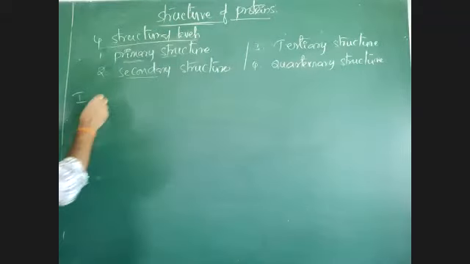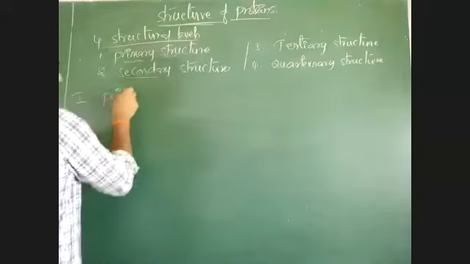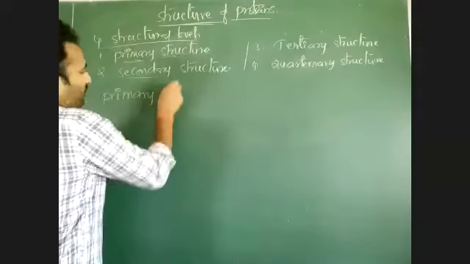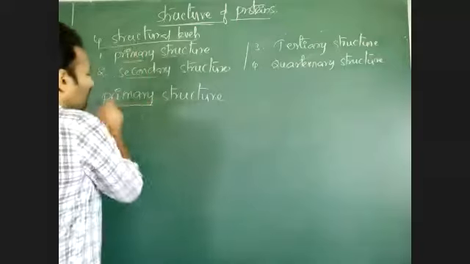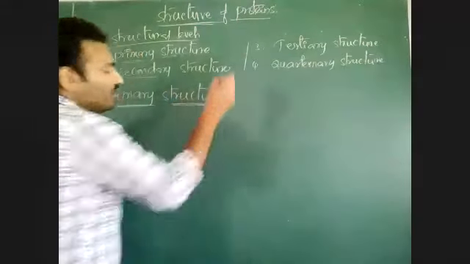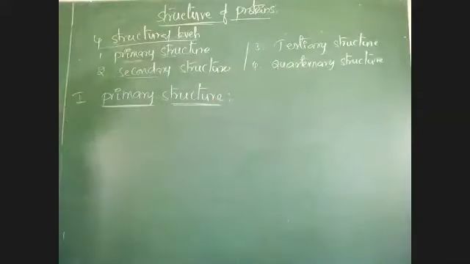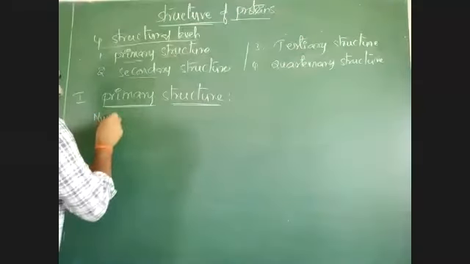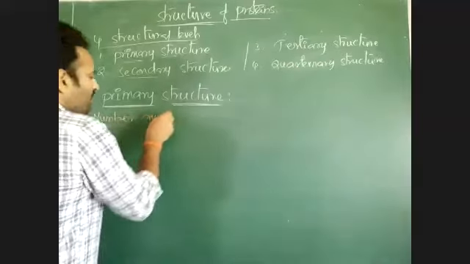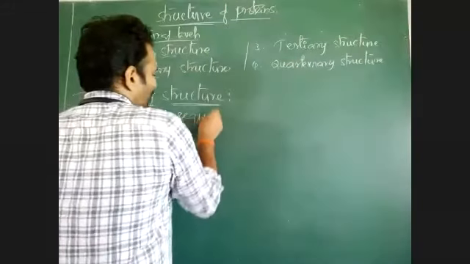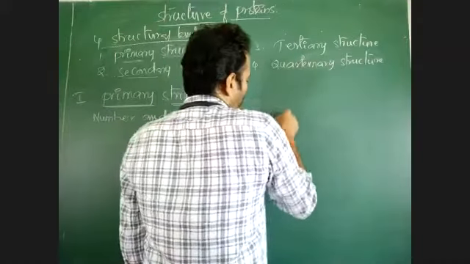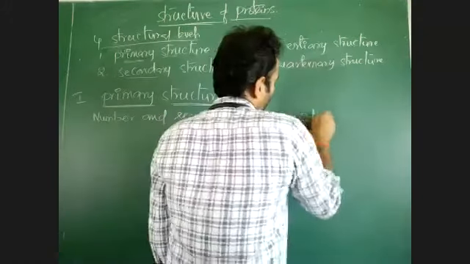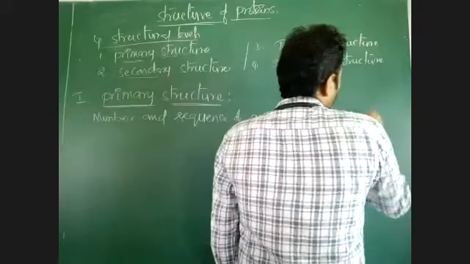Okay, see, primary structure. What is primary structure? Primary structure means the number and sequence of amino acids in a protein.